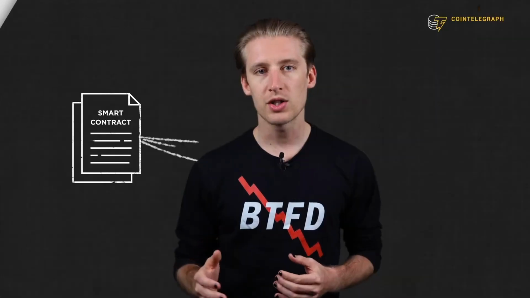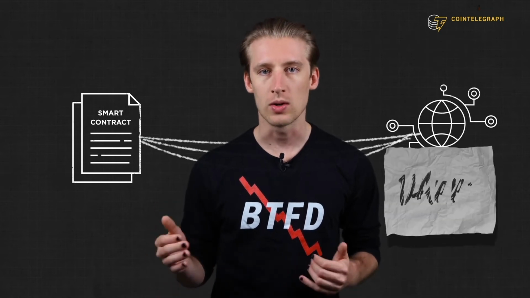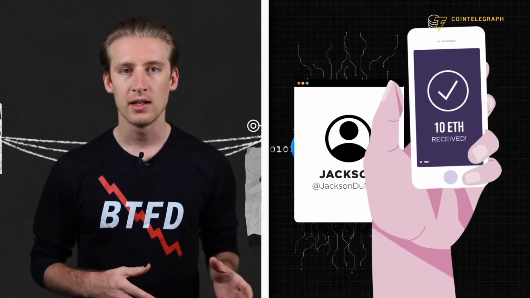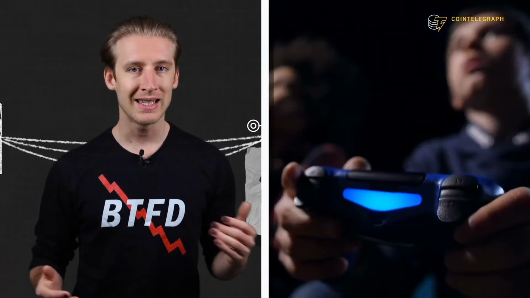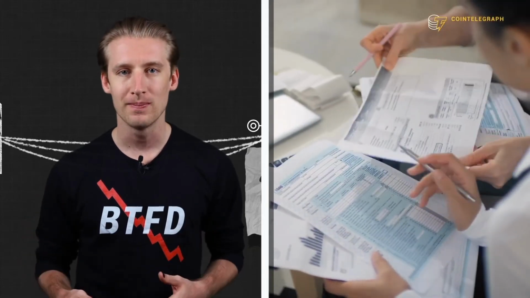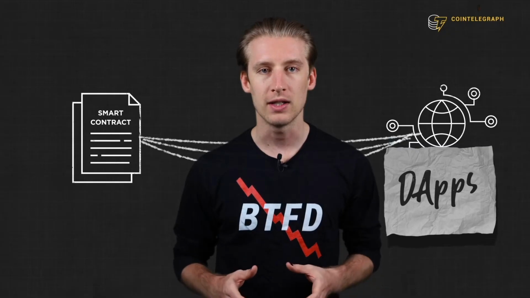Customizable. Smart contracts can be coded in many different ways to create decentralized applications, or dApps. The examples we looked at earlier were only the most basic. There are now dApps for investing, gaming, voting, crowdfunding, payments, insurance, and much, much more. The use of smart contracts is only limited by our own creativity.